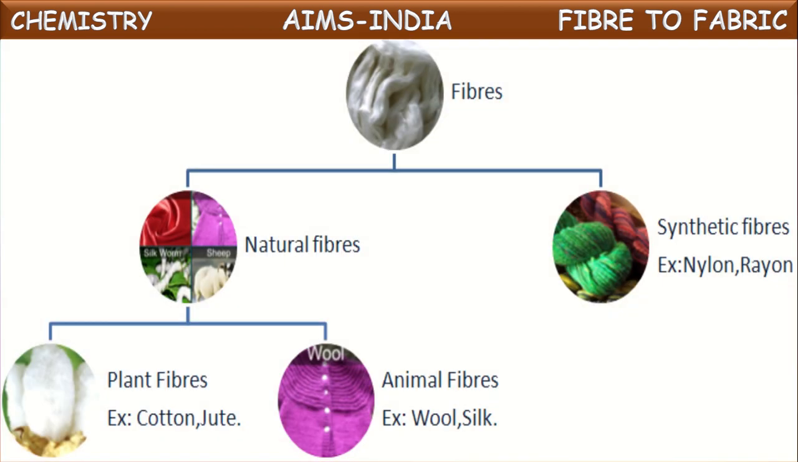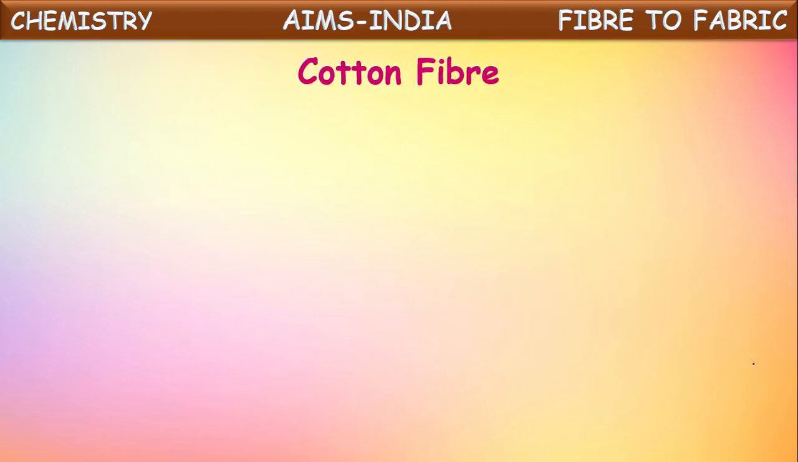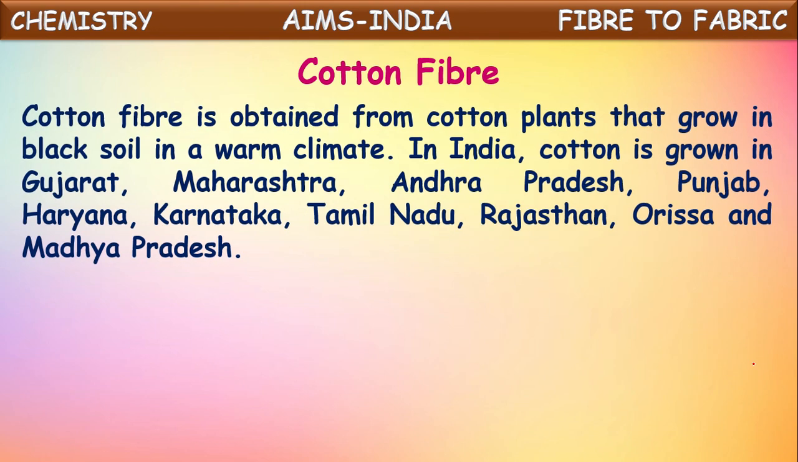So we can segregate the fibers like this. Fibers are classified first into natural fibers and synthetic fibers. Again, natural fibers are classified into two types based upon the sources: plant fibers and animal fibers. And the ones prepared by human beings are synthetic fibers. Now, first let us see cotton fiber, one of the natural fibers.